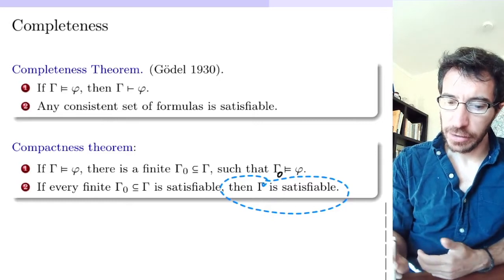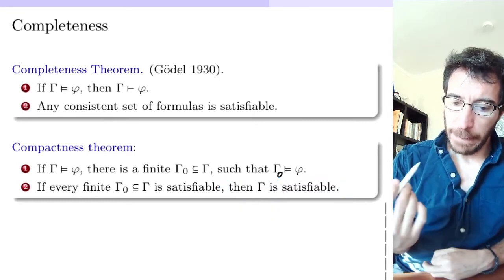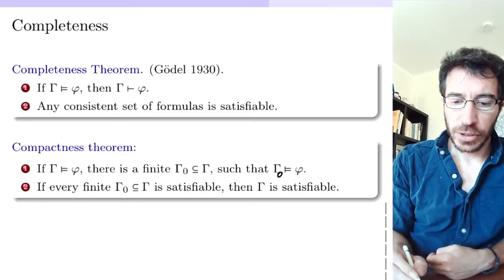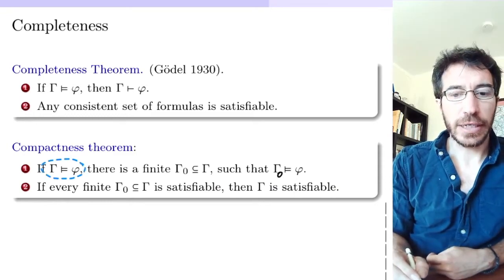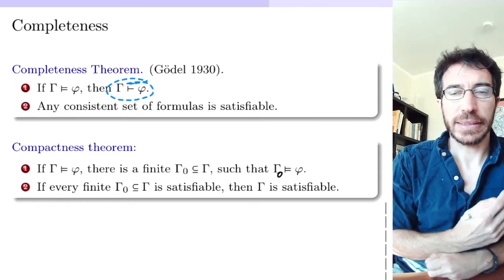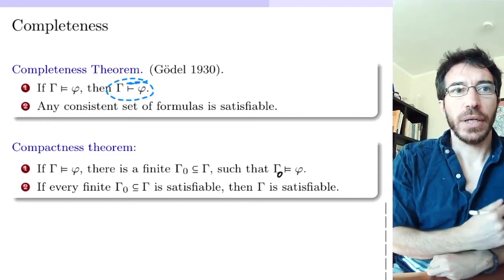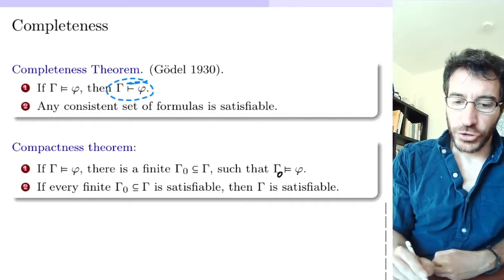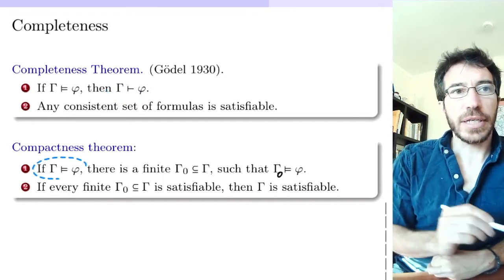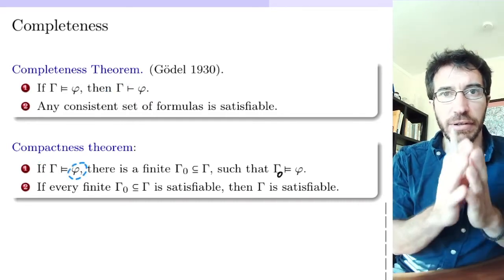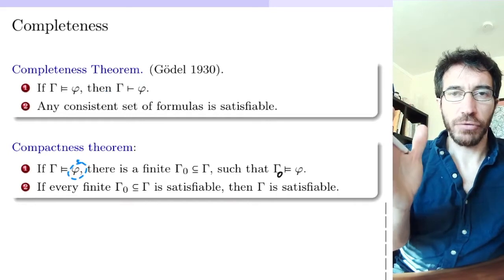Well, it's very simple because by completeness and soundness together, we know that logical implication is the same as formal syntactic implication, right? And so they go back and forth, they are the same. So if a whole set of sentences proves this sentence phi, that means we have a formal deduction of phi from gamma.